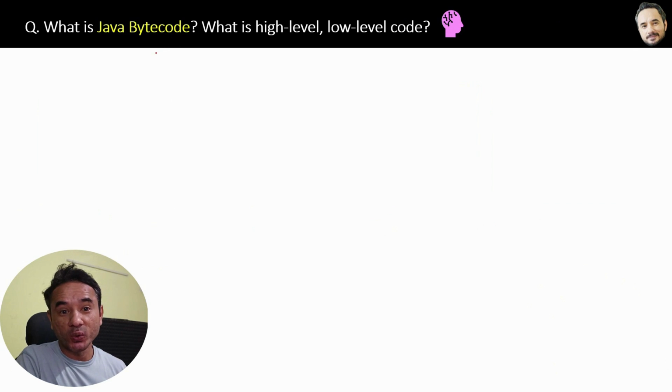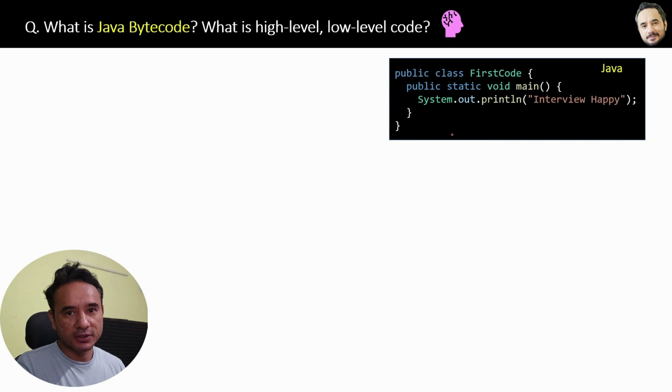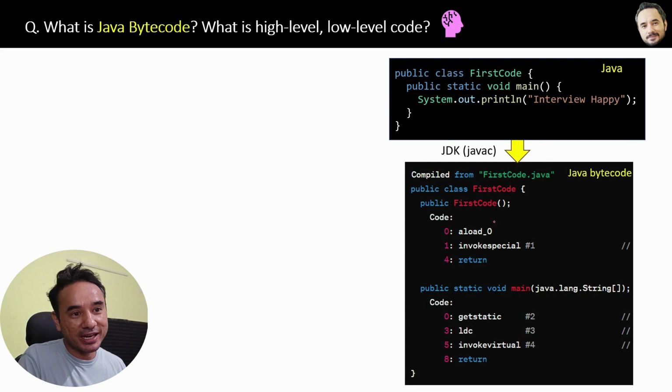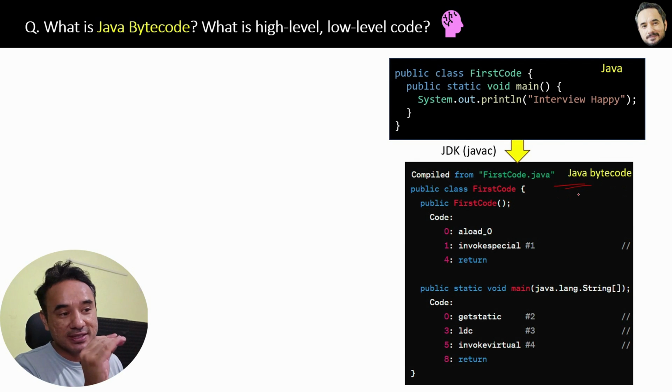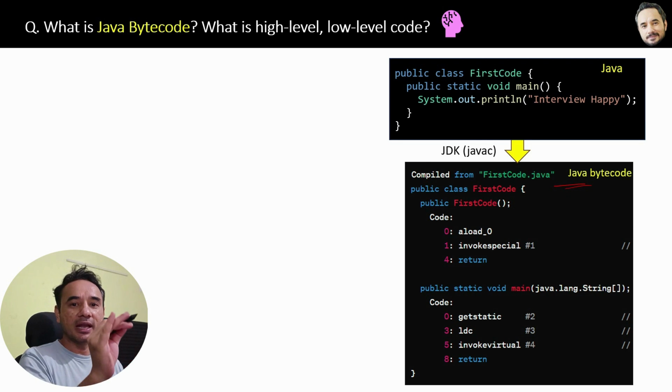What is Java bytecode? What is high level and low level code? All the time we are saying Java is converted to bytecode. But what is this bytecode? Here is our Java code. Then with the help of the Java compiler tool inside the JDK, this Java code will be converted into this kind of bytecode. See how complex this bytecode is. That's why we never write bytecode directly. We write a simple Java program, and then it is the responsibility of JDK to convert that into bytecode.